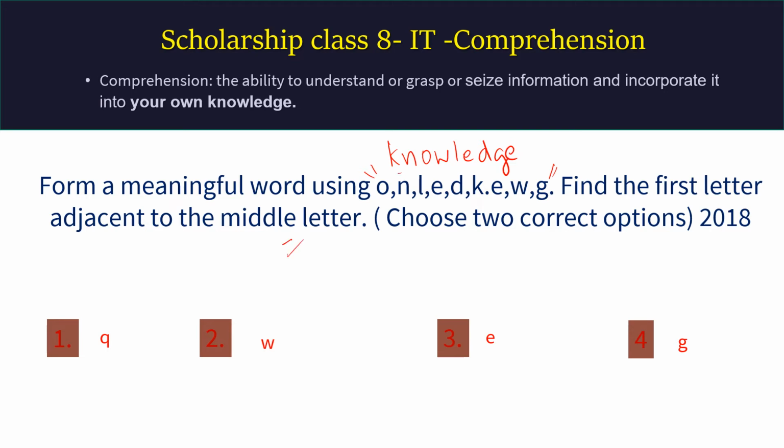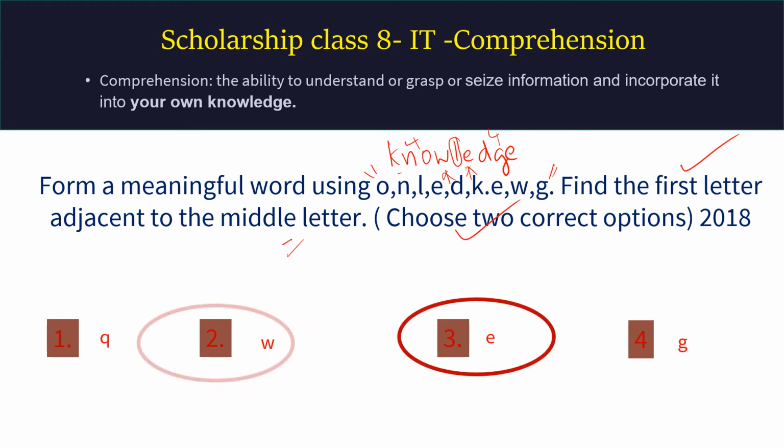So how many letters are there in knowledge? There are 9 letters. The middle letter will be this one, fifth one. 4 here, 4 here. This is the middle one. L is the middle one. The adjacent letters are W and E, and you are having option for 2 correct answers because first letter adjacent, which side is not given, so you will write both W and E. So you will opt for 2 circles to darken in your OCR paper.